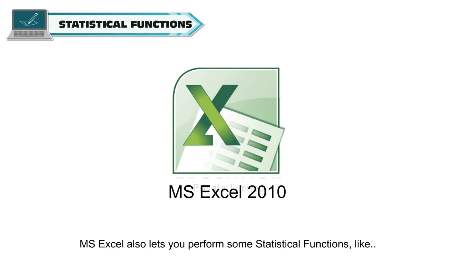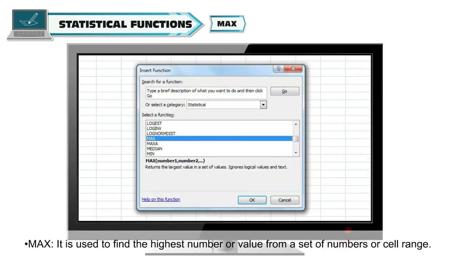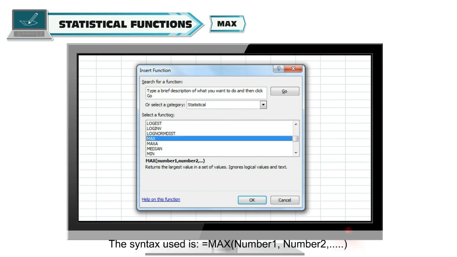MS Excel also lets you perform some statistical functions like max. It is used to find the highest number or value from a set of numbers or cell range. The syntax used is =MAX and in brackets number 1, comma number 2, comma and so on.